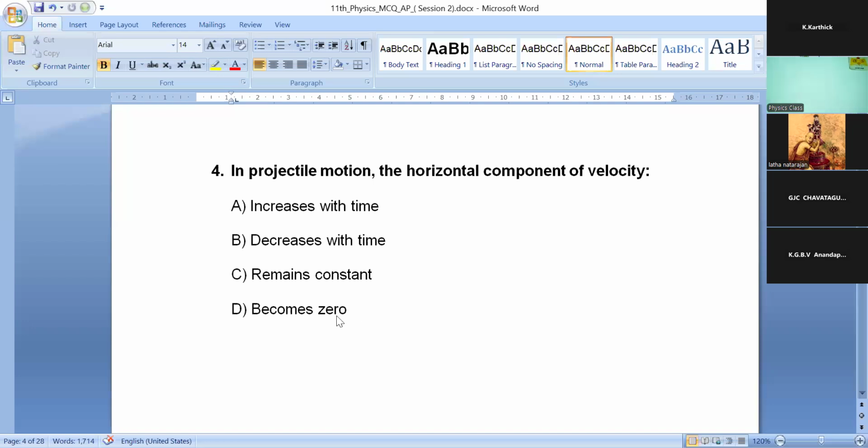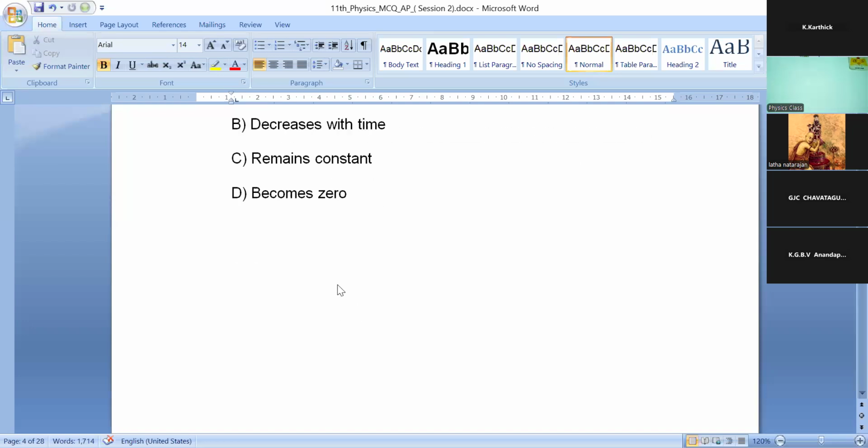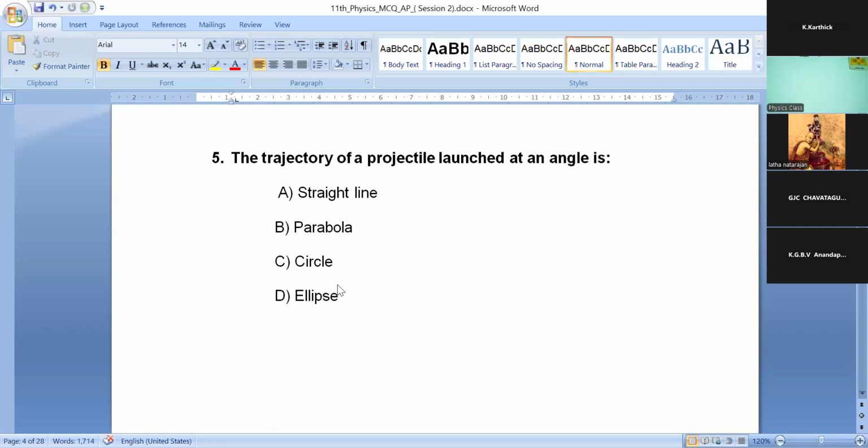Okay. We will move into the next question, fifth question. The trajectory of a projectile launched at an angle is a straight line, parabola, circle, or ellipse.